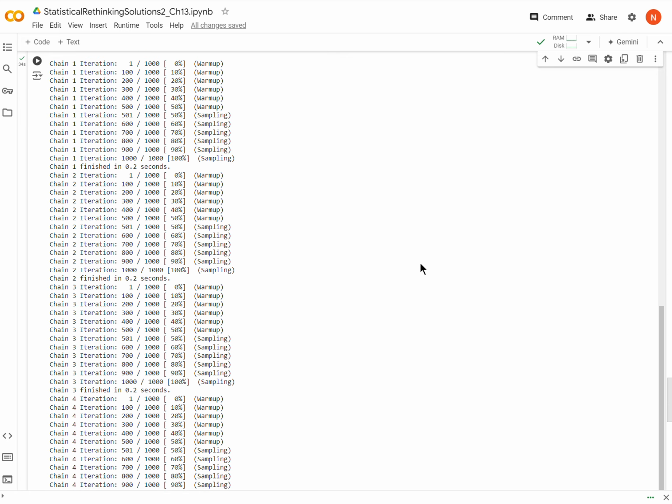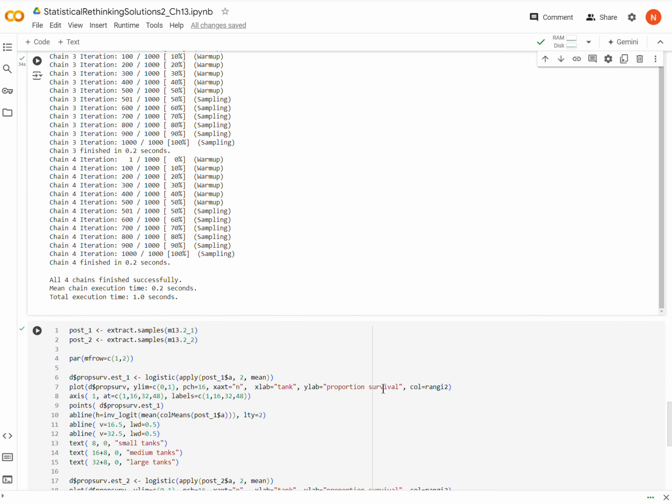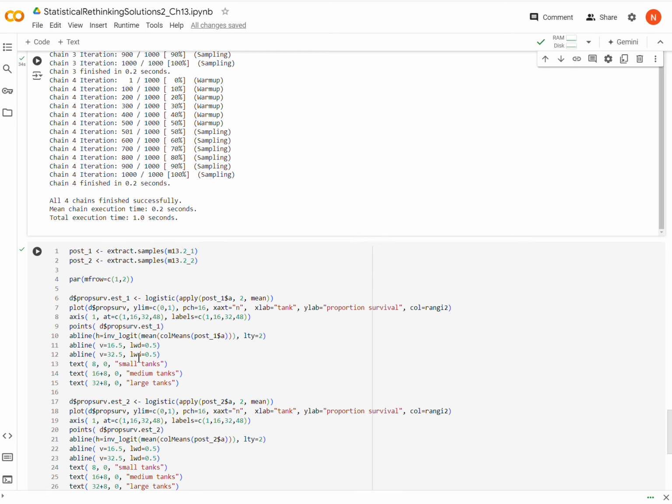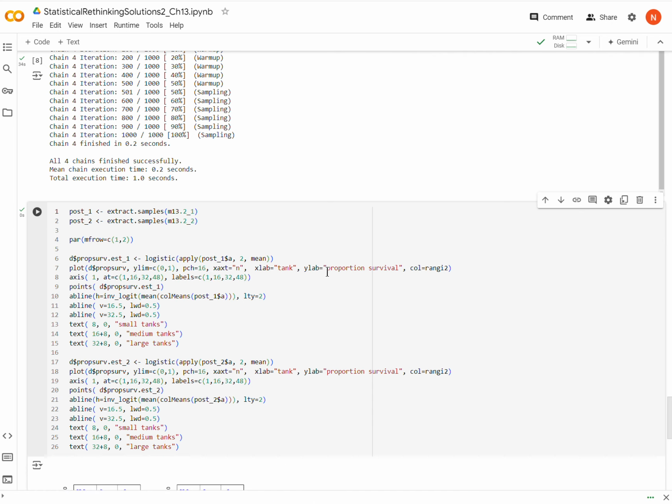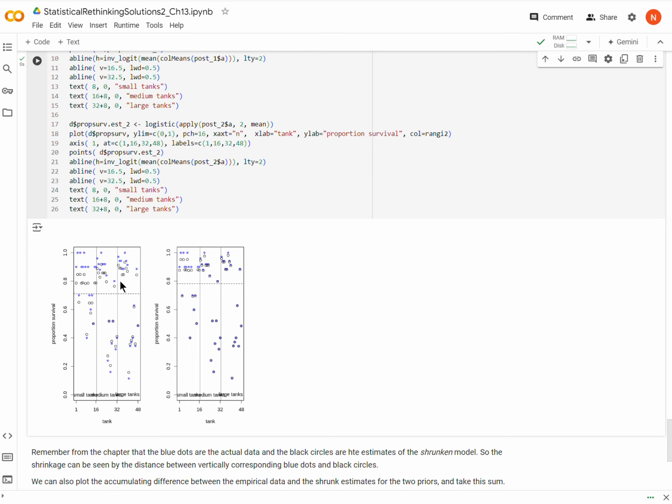I've run both of these models, and now I'm going to recreate the figure that was demonstrated in the book. I can't remember exactly which figure it is. Let me look it up real quick. It's figure 13.1. I'm going to reproduce that figure with the two models here. This is code basically copied from the book and rearranged a little so I could apply it to these problems. Let's run this code. And now here are our two models.